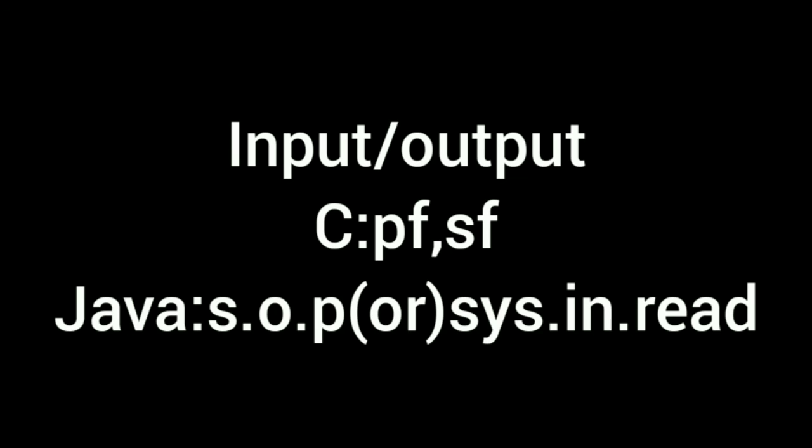And C doesn't support exception handling. Coming to Java, it does have exception handling, and those exceptions are nothing but runtime errors. Those exceptions are handled by the try block and catch block. We have five keywords there: try, catch, throw, throws, and finally. So in this way, Java handles runtime exceptions.